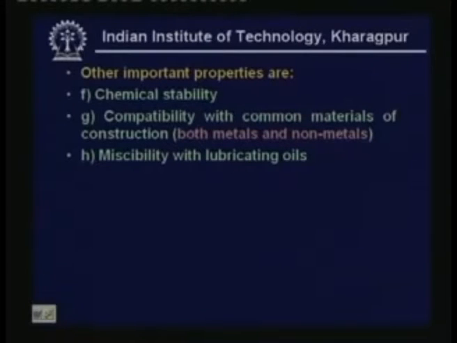And next, miscibility with lubricating oils. Miscibility with lubricating oils is a very complex issue, because it is not necessary that the refrigerant should be completely miscible with a lubricating oil.